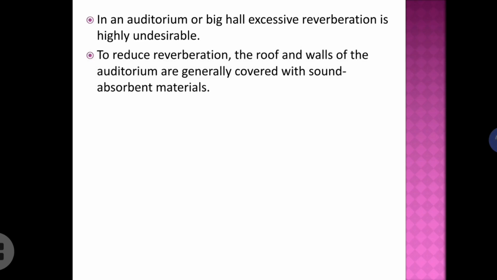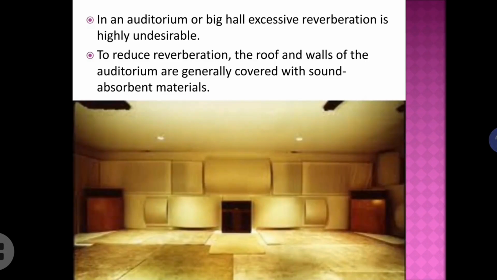To reduce such reverberation, the roof and walls of the auditorium or such halls are covered with sound absorbent materials like plastic or fiber. They will use such materials for making roofs and walls. Also, the chairs or the furniture in the room will be made of such sound absorbent materials to reduce the multiple reflection or the reverberation.